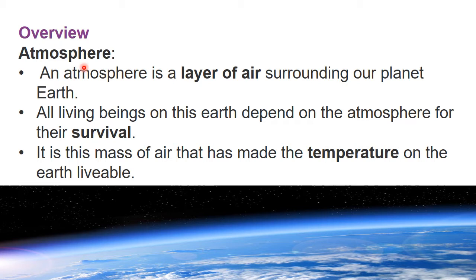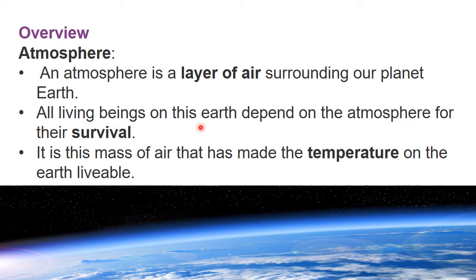Atmosphere is a layer of air surrounding our planet Earth. Next point, all living beings on this earth, like humans, animals and plants, depend on the atmosphere for their survival.